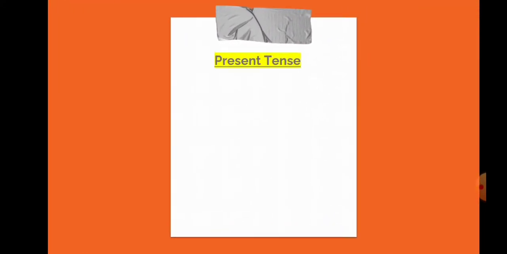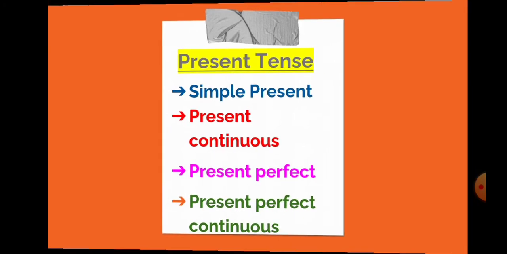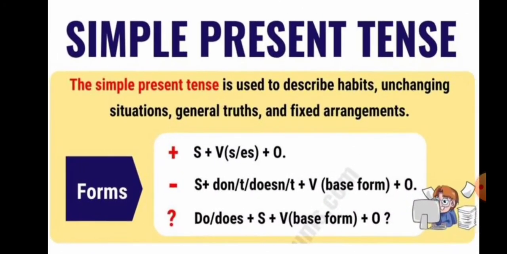First, let's see about present tense. Under present tense we have four: simple present, present continuous, present perfect, and present perfect continuous. What is simple present tense? Simple present tense is used to describe habits, unchanging situations, general truths, and fixed arrangements.